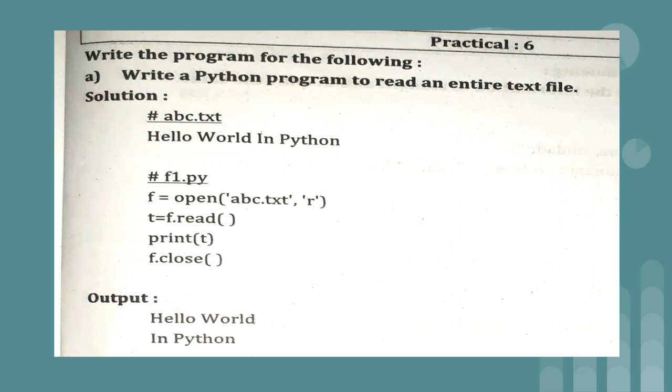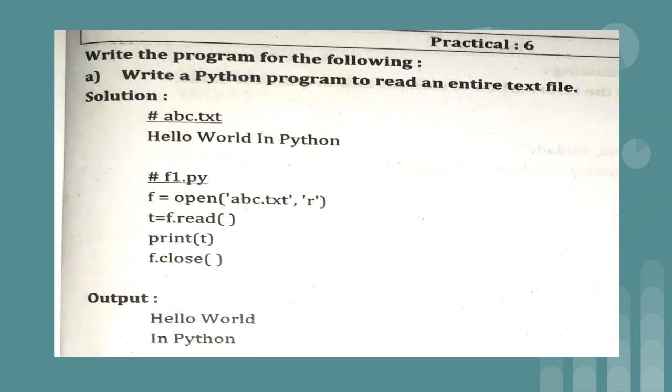So first we have to create one text file, abc.txt, and just write down one sentence. In this program we have written hello world in Python. So this is the content of abc.txt. First, to execute this program, you will create a .txt file having the sentence hello world in Python, and now you are going to write the code in the Python shell.